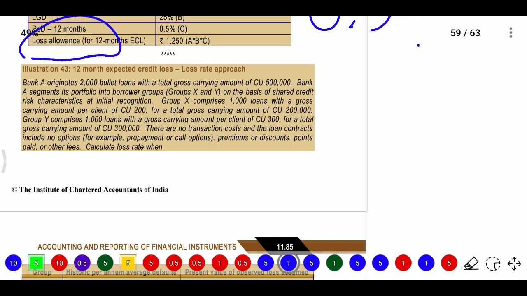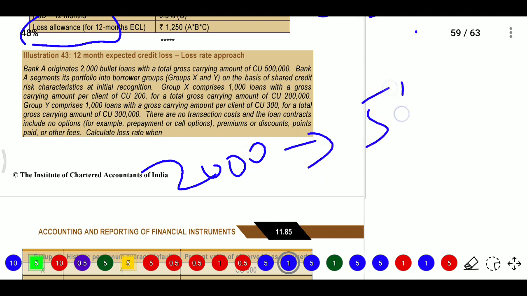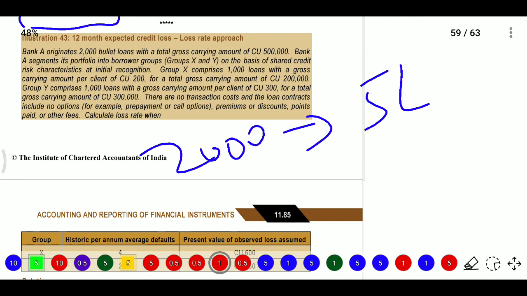So in the second approach, A has 2000 bullet loans and the total gross carrying amount will be 5 lakhs. Bank A segments its portfolio into borrower groups X and Y on the basis of shared credit risk characteristics at initial recognition.